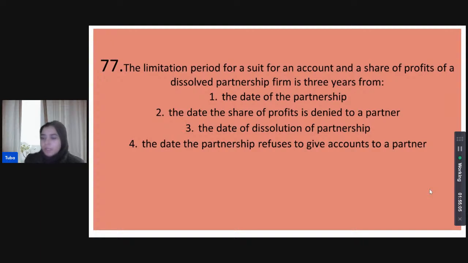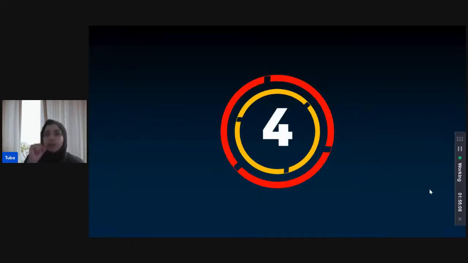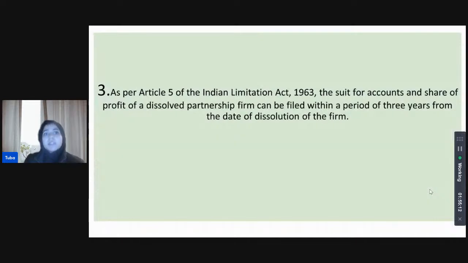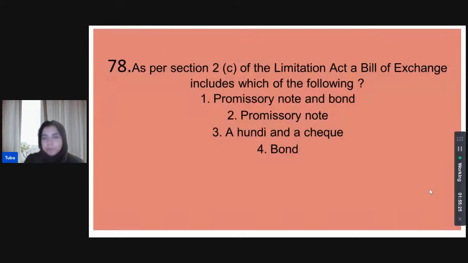Okay, so we think it is 3 years from the dissolution of the partnership that the limitation period commences, and that is correct. Article 5, if we go through the schedule, itself states that the suit for accounts and share of profit of a dissolved partnership firm must be filed in 3 years. That's the limitation period, but 3 years from the dissolution of the firm.